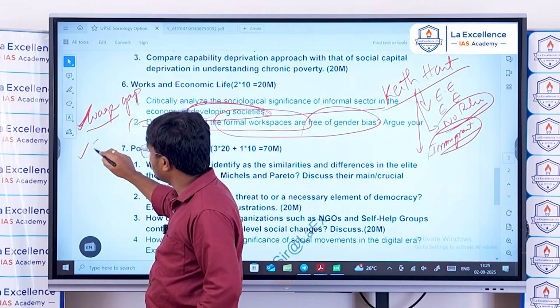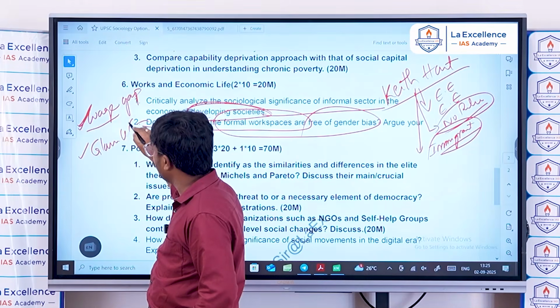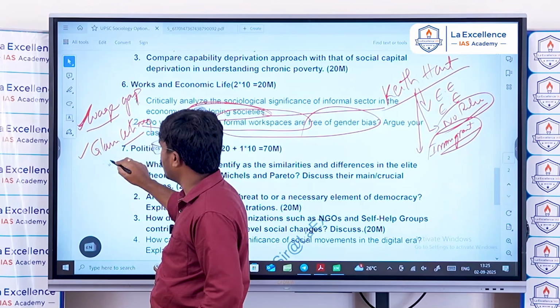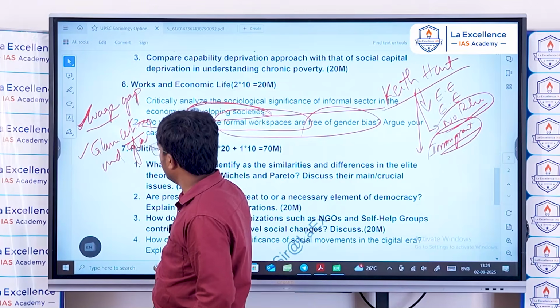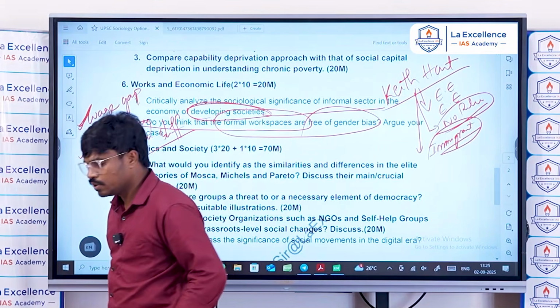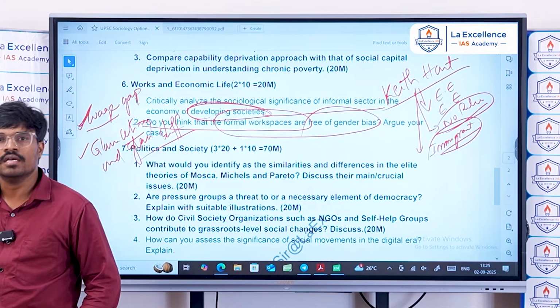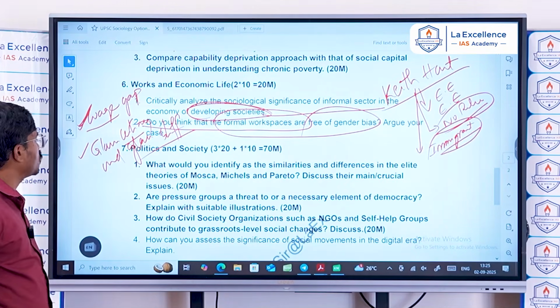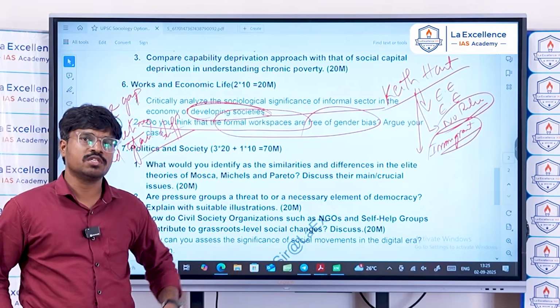The glass ceiling effect and glass cliff effect, where women were deliberately suppressed from getting promotions or reaching higher positions in the society.